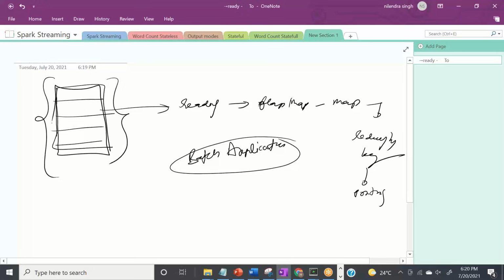So when we were talking in terms of batch processing in Spark, we created RDDs. So batch processing we have done in 2-3 ways, right? We have done RDDs, and we have done it using the Spark structured API.